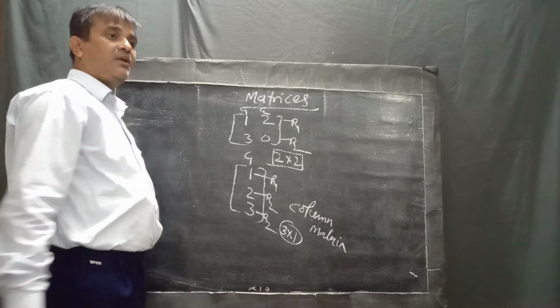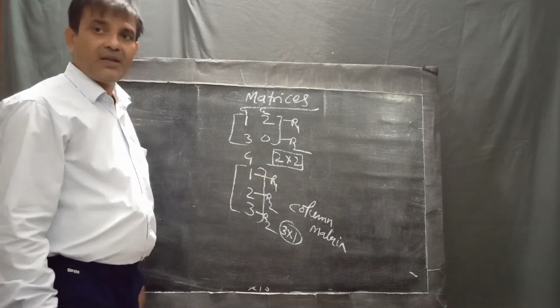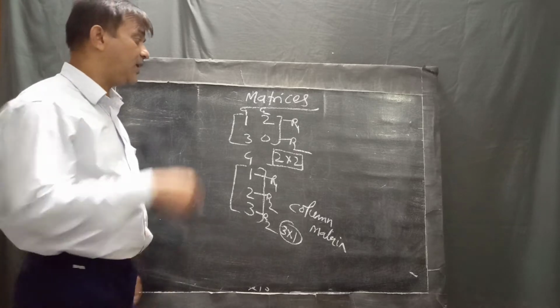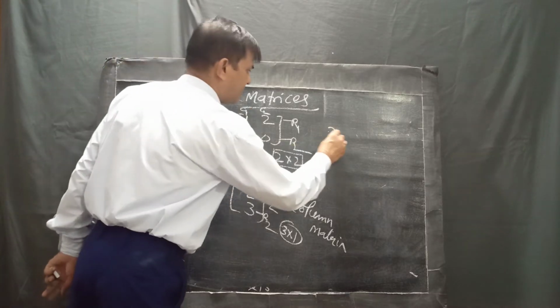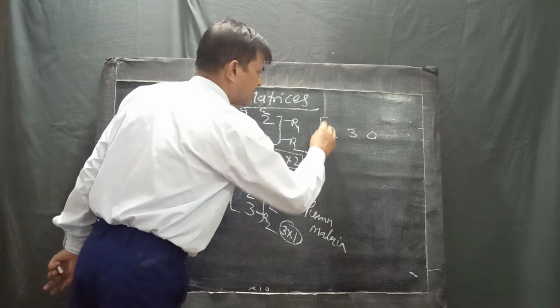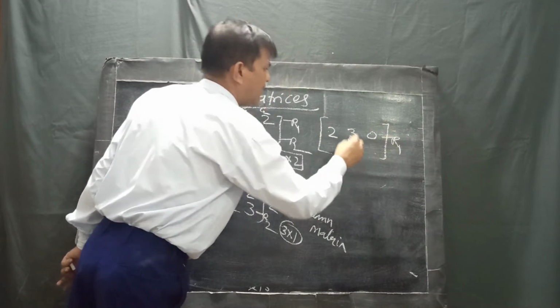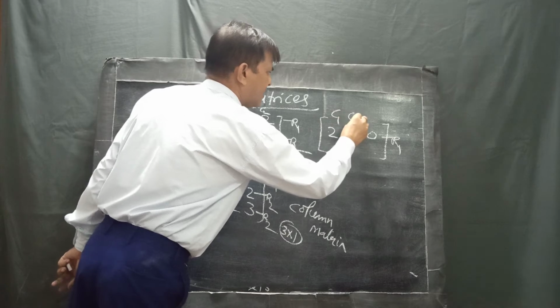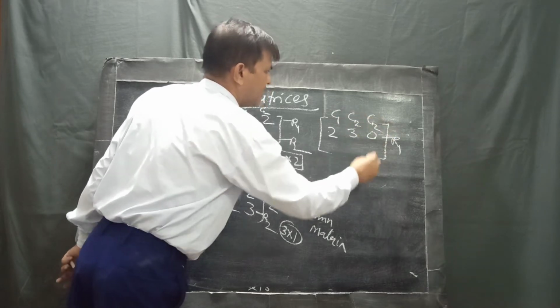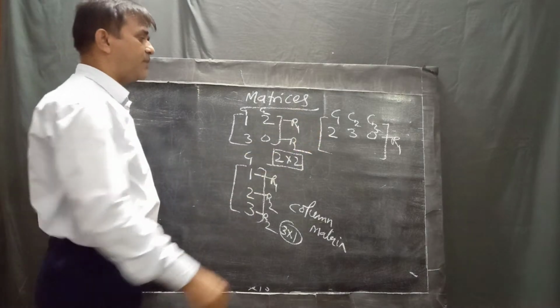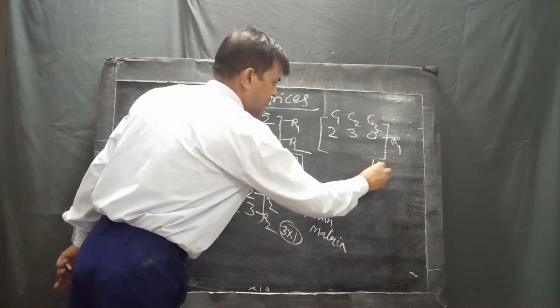Similarly, what do you mean by row matrix? A matrix having only one row. For example, like this 2 3 0, this is row 1 only, and there are column 1, column 2, column 3. Then the order of this matrix is 1 into 3.